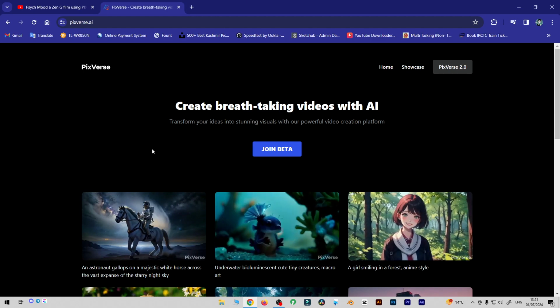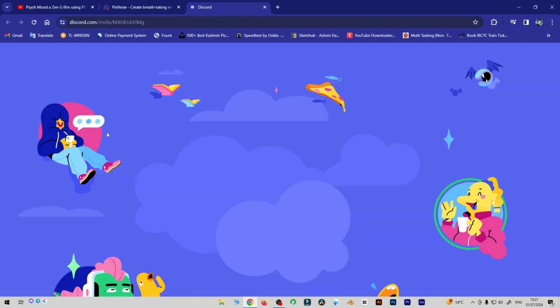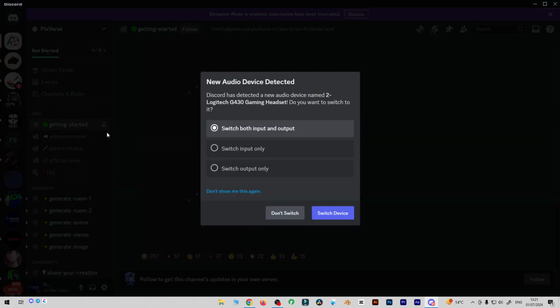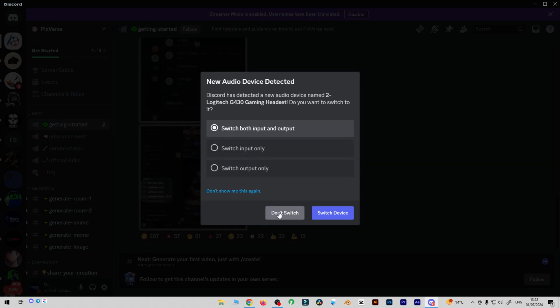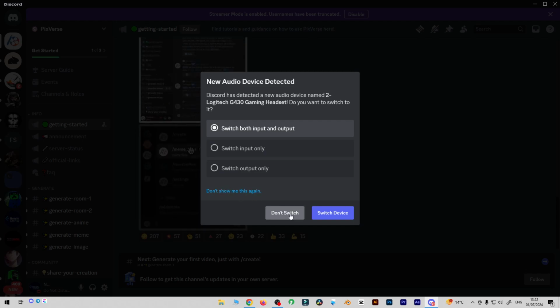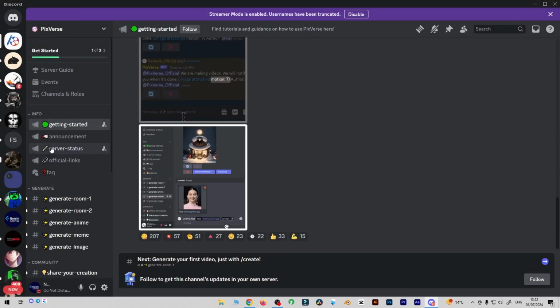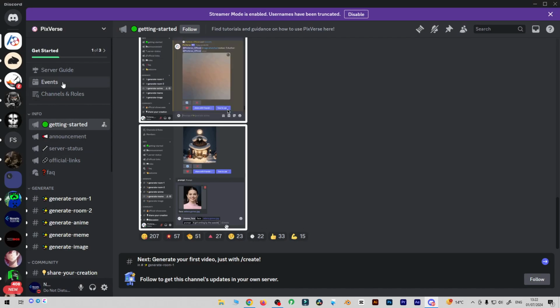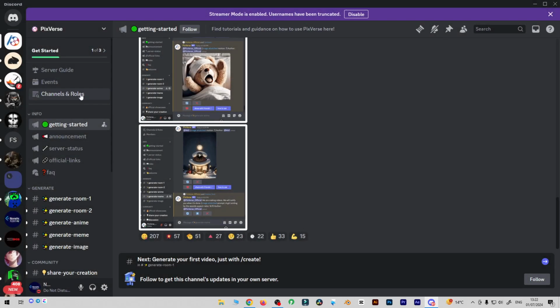So first you need to click on join beta, and after that you will be redirected to Discord, the Discord app or application for your Android device or your system. I've already opened it, and when you enter Pixverse for the first time, you need to select some channel roles.